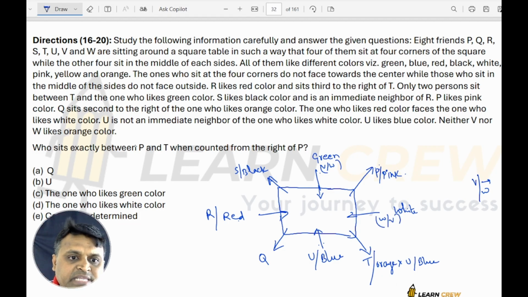Who sits exactly between P and T when counted from right of P? The one who likes white color. You cannot say whether it is W or V, but definitely the color is white. So answer is option D.